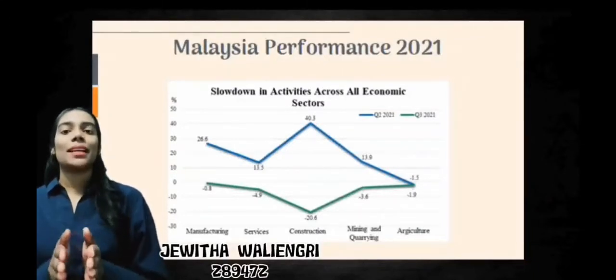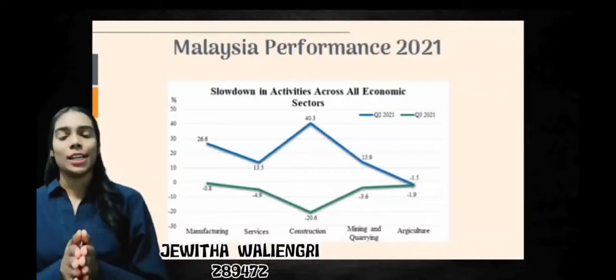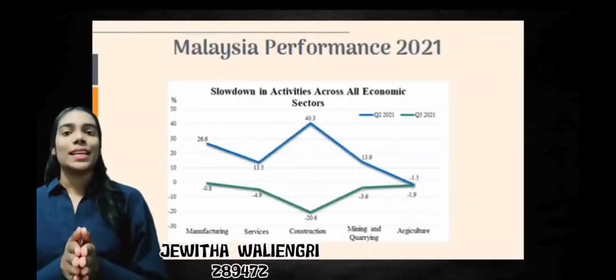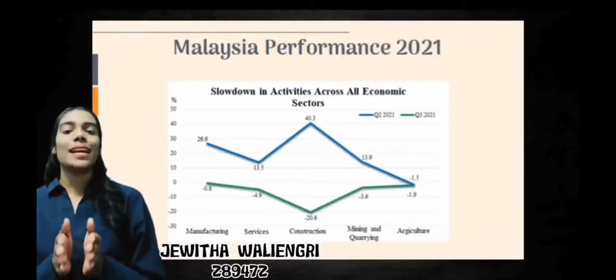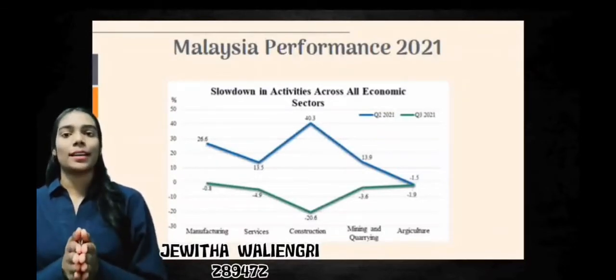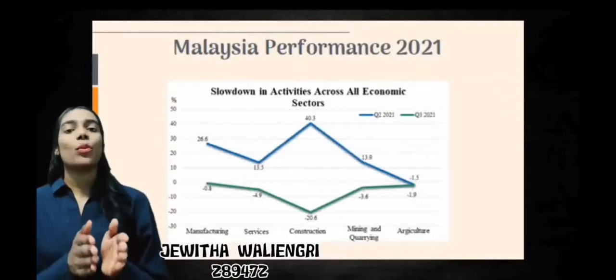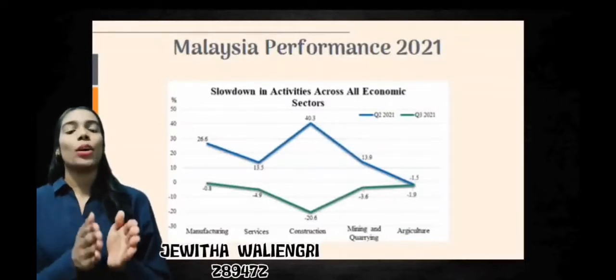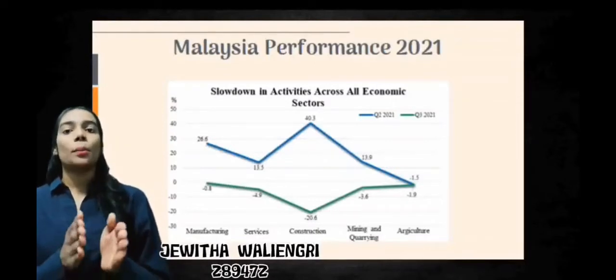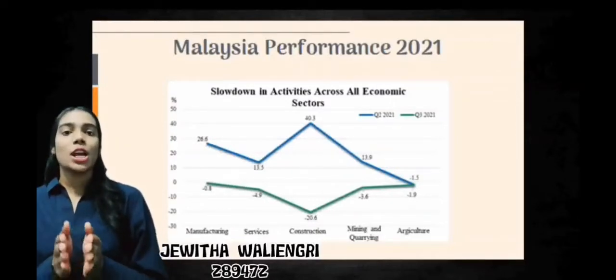In the second quarter, mining and quarrying accounted for 13.9% of the overall. However, in the third quarter, it became negative 3.6%. Lower crude oil and natural gas production attributable to maintenance shutdown was the chief reason for this decline. Agriculture seemed to have a negative 1.5 percentage point in the second quarter, dropped 0.4% to negative 1.9% in the third quarter. Weak oil palm production combined with the long-term labor constraints could be the reason for the drop in the agriculture sector.